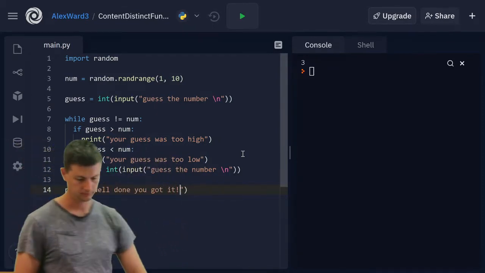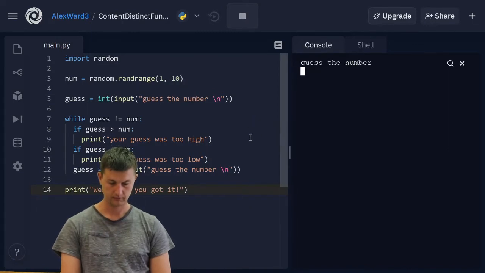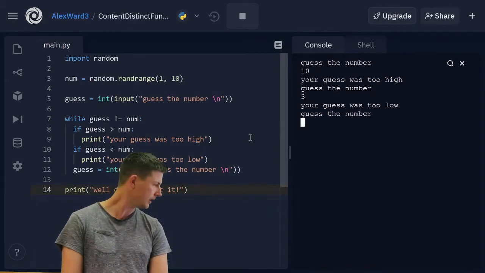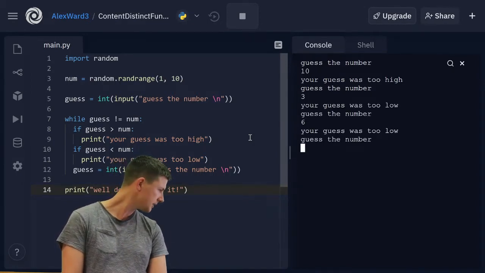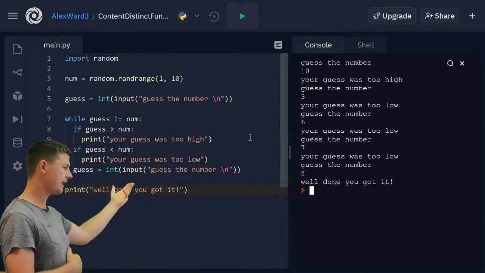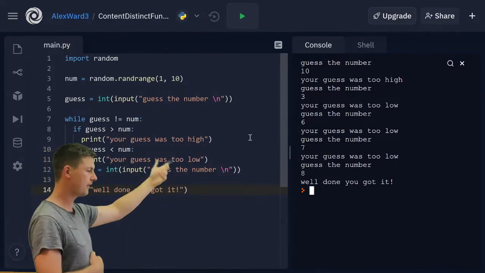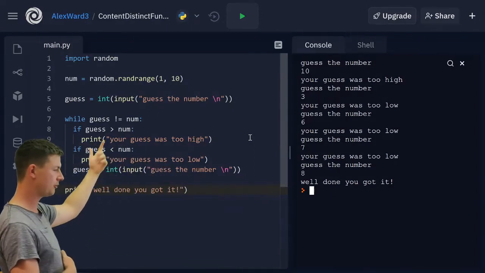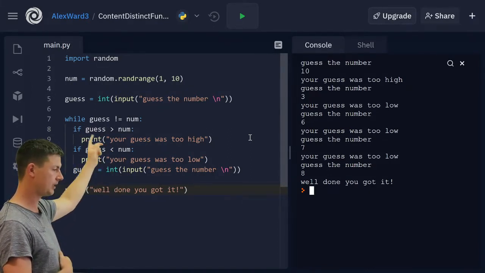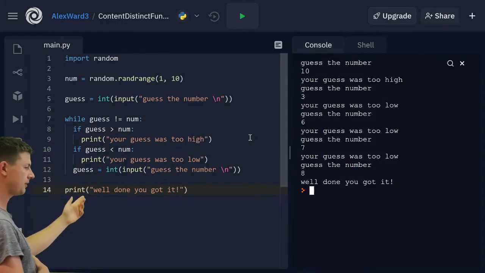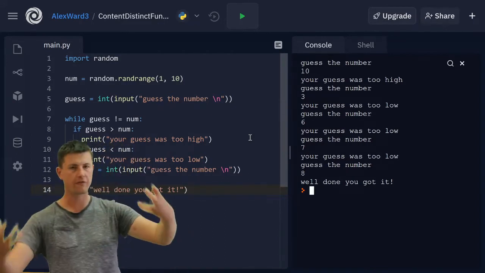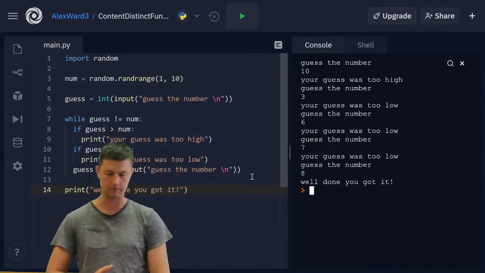Let's run it. Guess the number. 10. Your guess was too high. Guess the number. 3. Your guess was too low. I guess it must be 6. It was still too low. 7. 8. Well done, you got it. It picked 8, and you see how we were stuck in that loop forever and ever, and we could have looped around that loop as often as we wanted. The only way to get out of that loop was to get the number correct, and then it finished executing that loop and went to "Well done, you got it." Just getting used to the flow of these programs is really, really important.